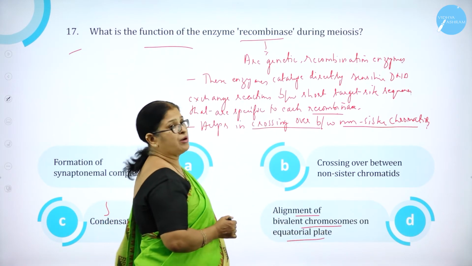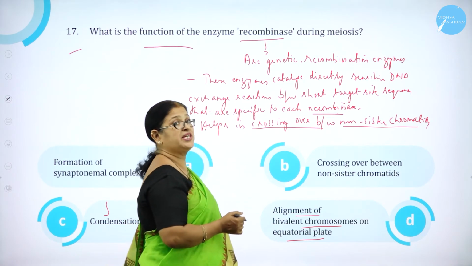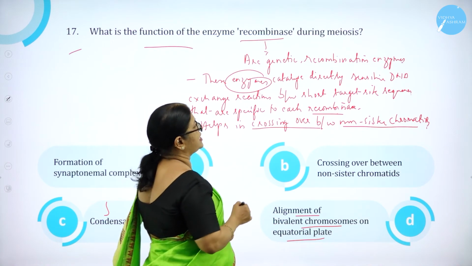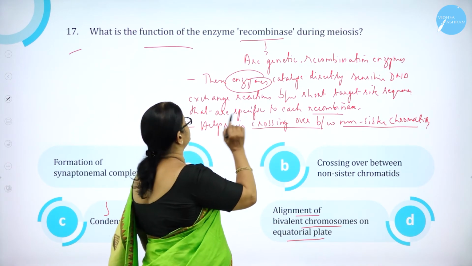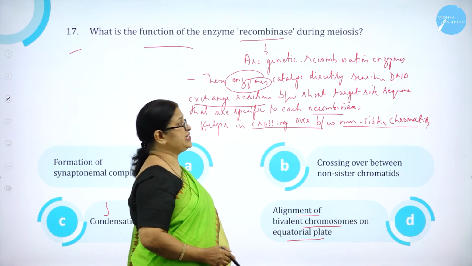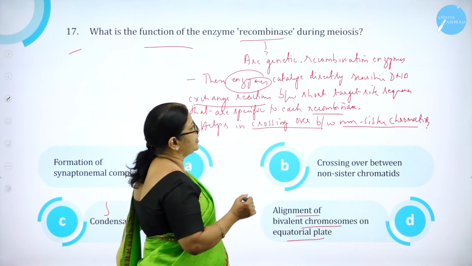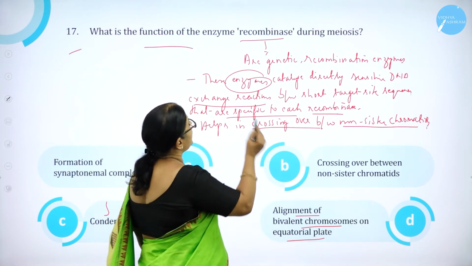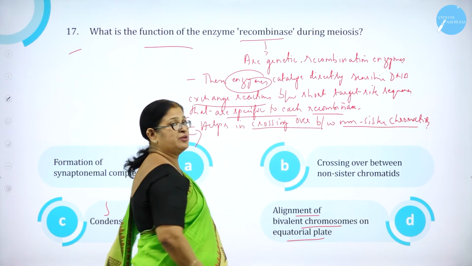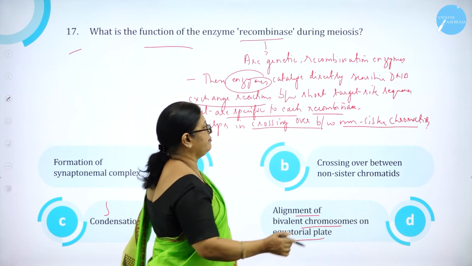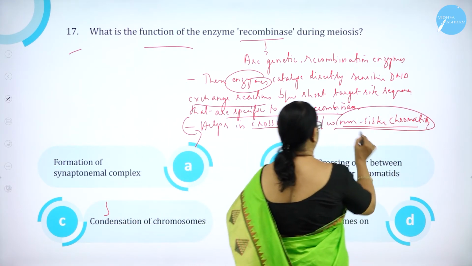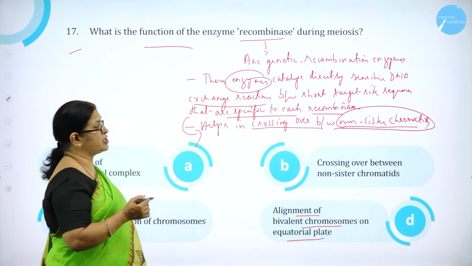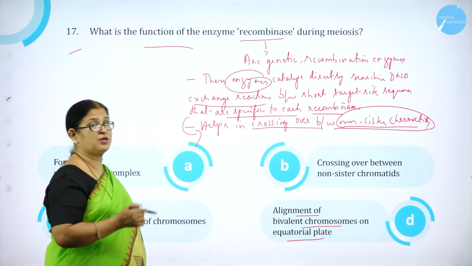So these recombinases are genetic recombination enzymes. And what is the role played by these enzymes? These enzymes directly catalyze DNA exchange reactions between short target site sequences that are specific to each recombinase. And this recombinase helps in crossing over between non-sister chromatids during meiosis.